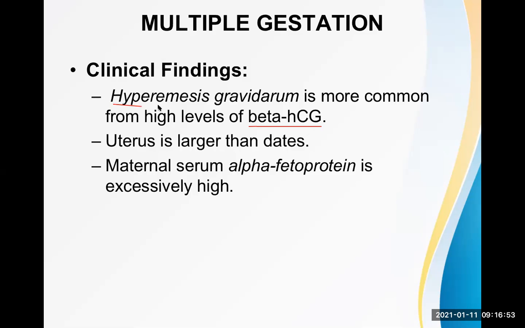So hyperemesis gravidarum, which is excessive vomiting during early pregnancy, is quite common. The uterus is larger than the date, known as increased fundal height, because there are multiple babies inside. Amniotic fluid volume is also more. Maternal serum alpha fetoprotein is also excessively high. So these are some of the important points.